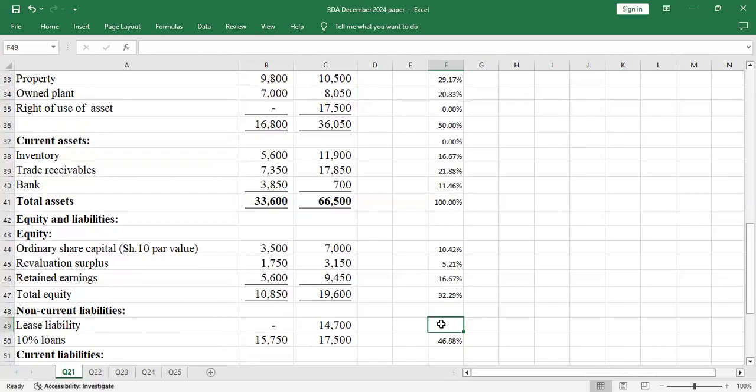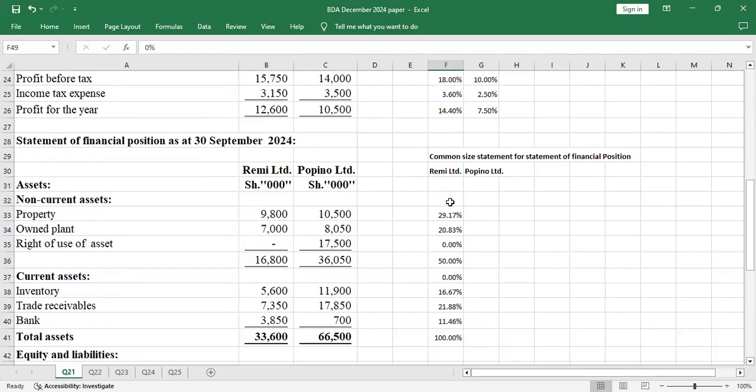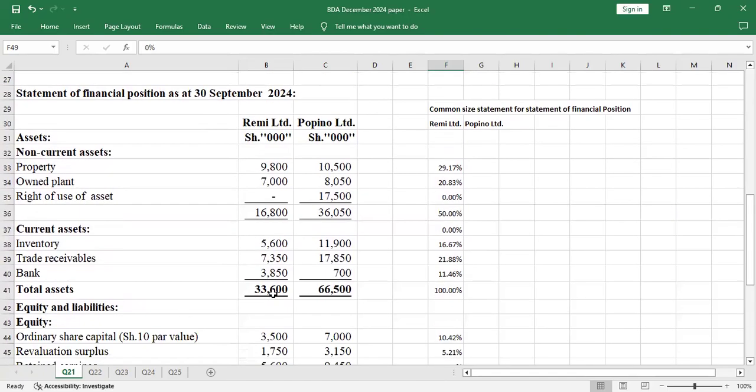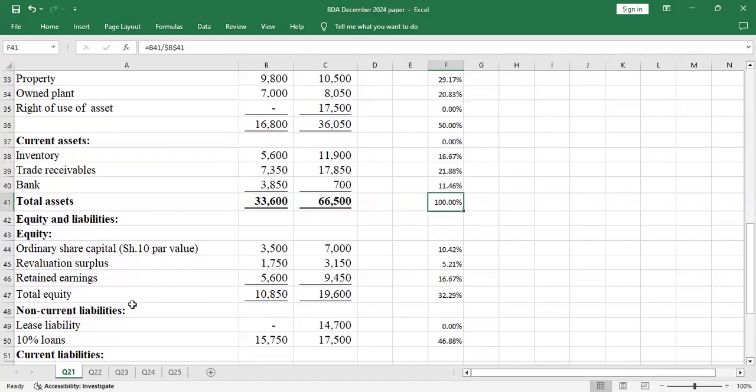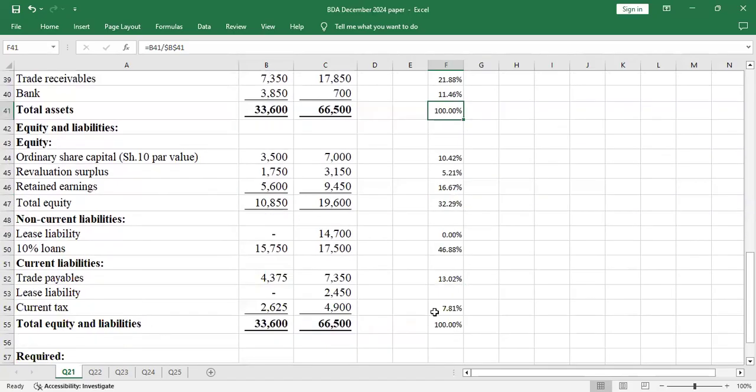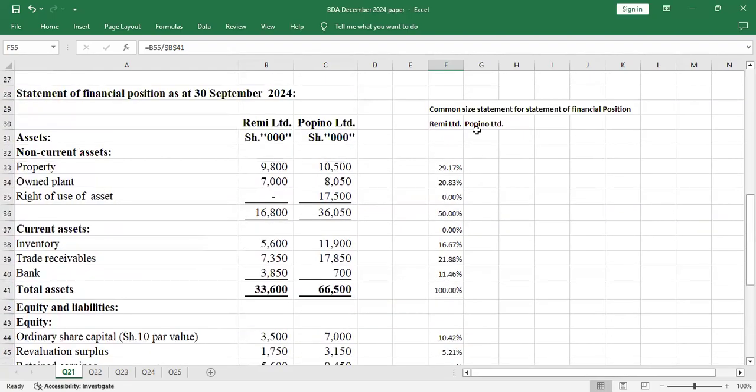We are also supposed to have 0% because we had an item there. So that's how you do the common size statement for financial position. The key thing is the base here is the total asset. You can see the total asset here is 100%, and we will realize that total equity and liability is also 100% because they are always equal.